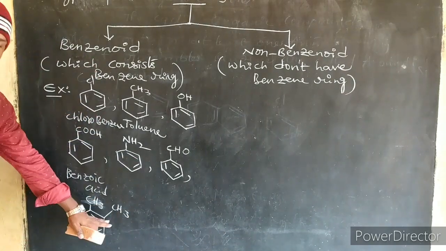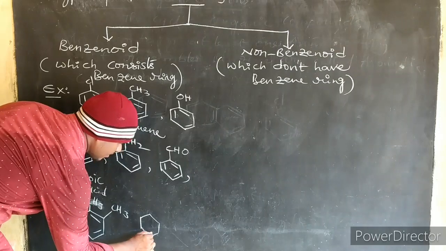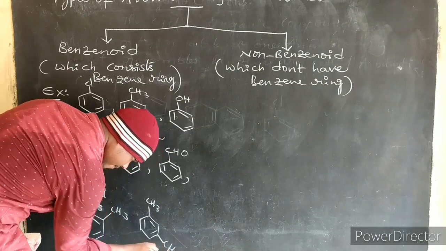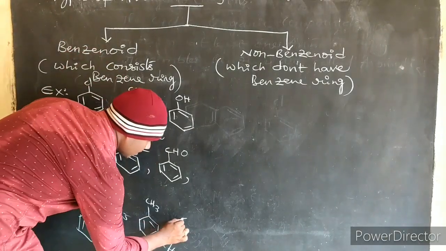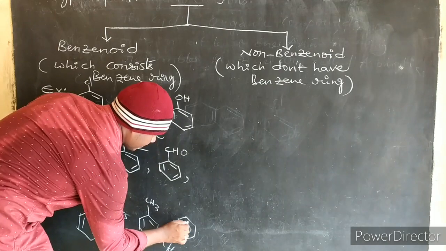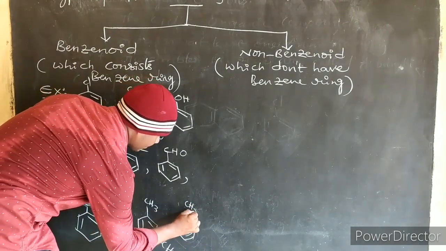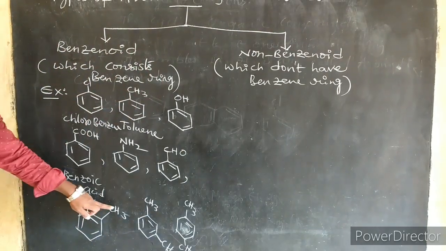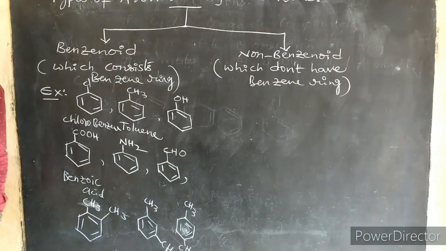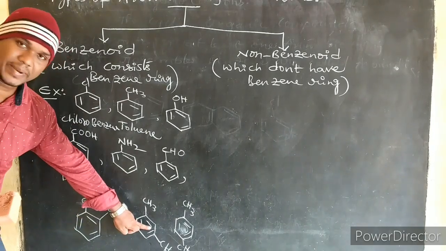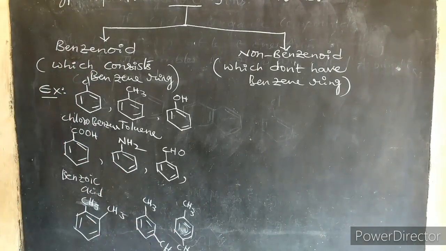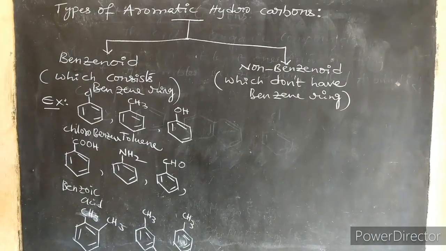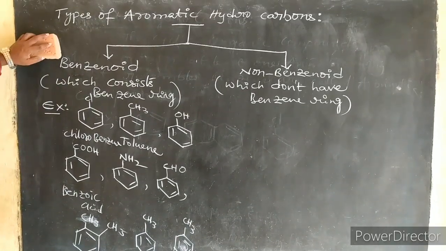This is what? Ortho-xylene, meta-xylene, para-xylene. These two CH3 groups are ortho to each other. So this is ortho-xylene, meta-xylene, para-xylene. So these are the examples of benzenoid aromatic hydrocarbons. There are many other organic examples also.